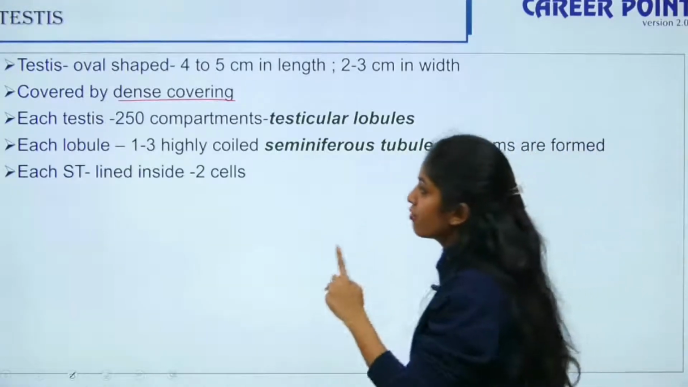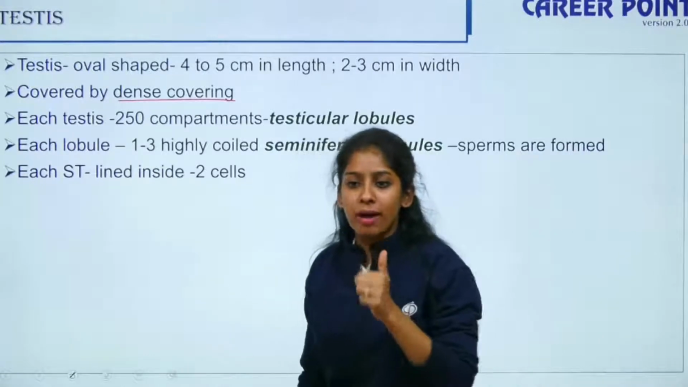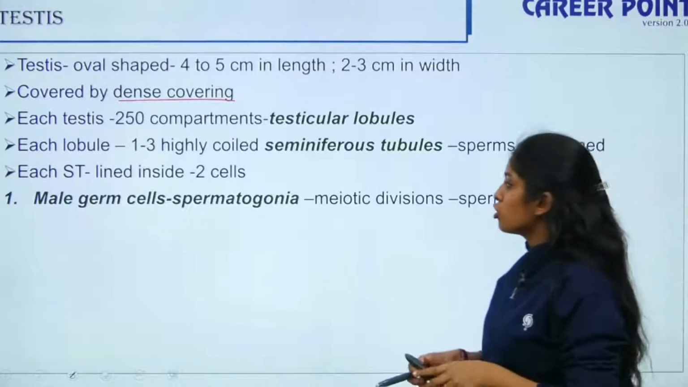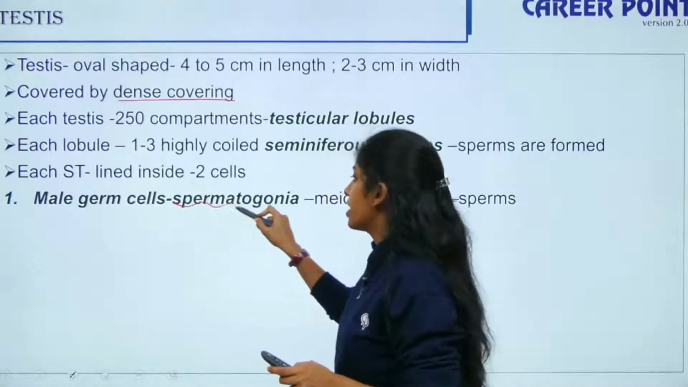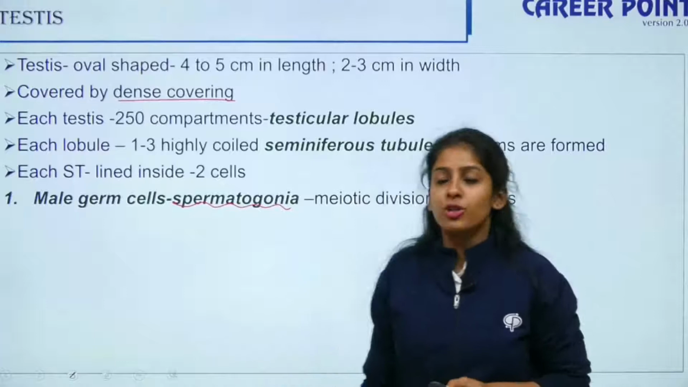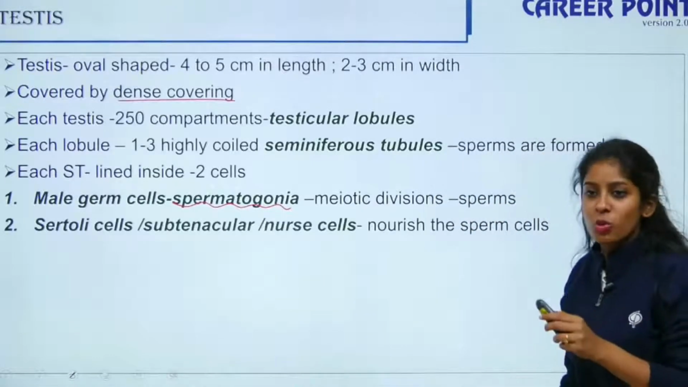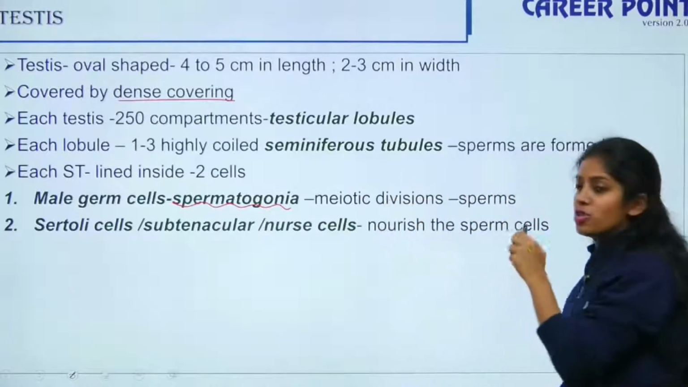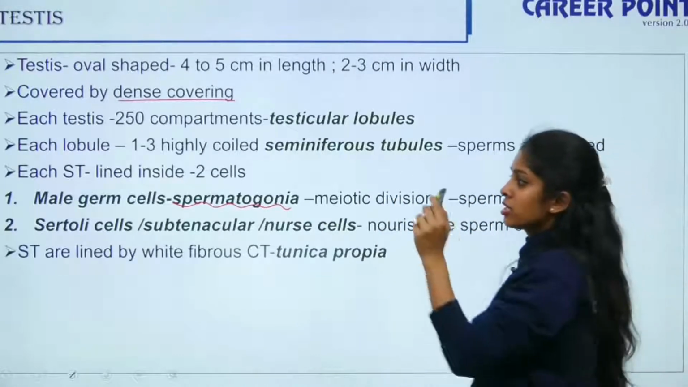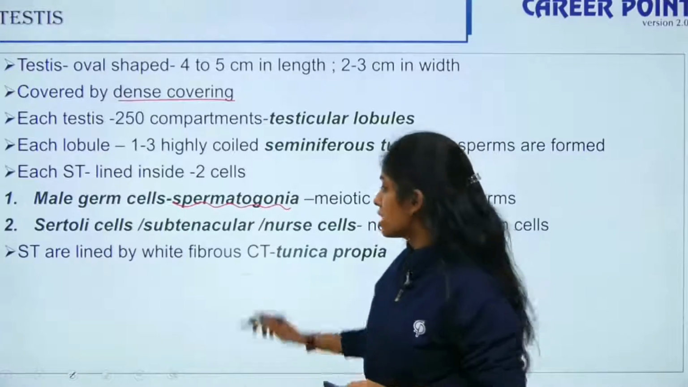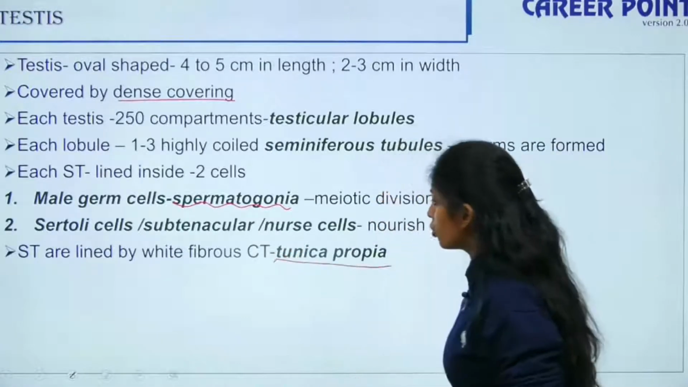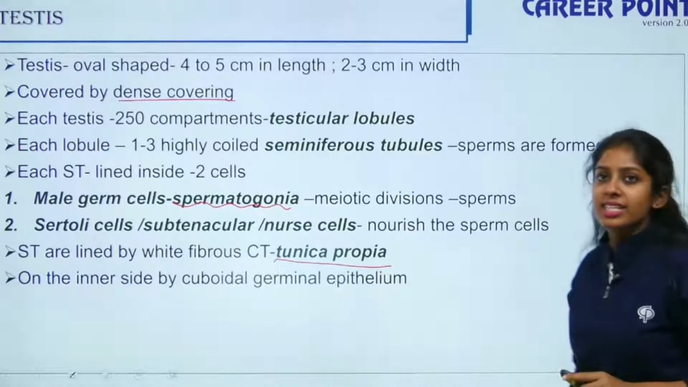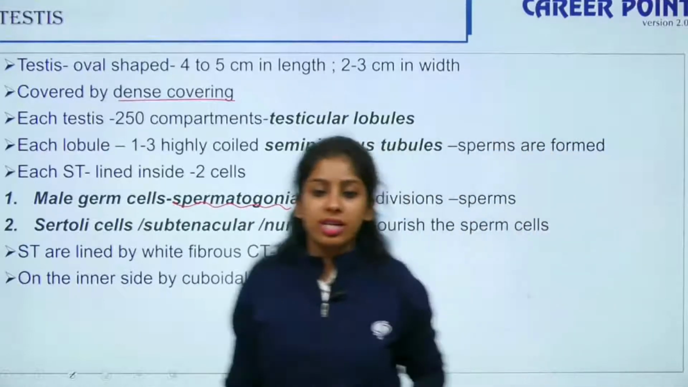Each seminiferous tubule is lined inside by 2 cells. The first is your male germ cell, also known as spermatogonia, that undergoes meiotic division to produce your sperms. The next is your Sertoli cells, or sustentacular cells, or nurse cells, which nourish the sperms. The seminiferous tubules are lined by white fibrous tissue known as tunica propria. On the inner side, it is lined by cuboidal germinal epithelium.